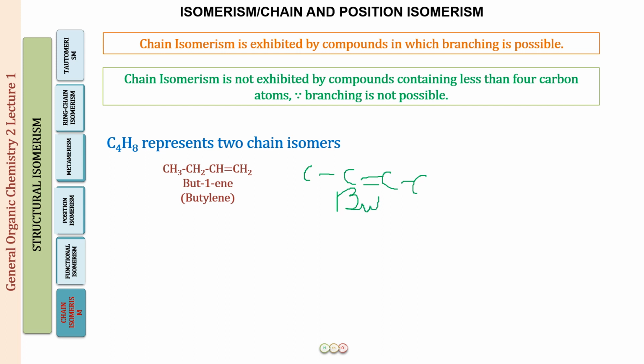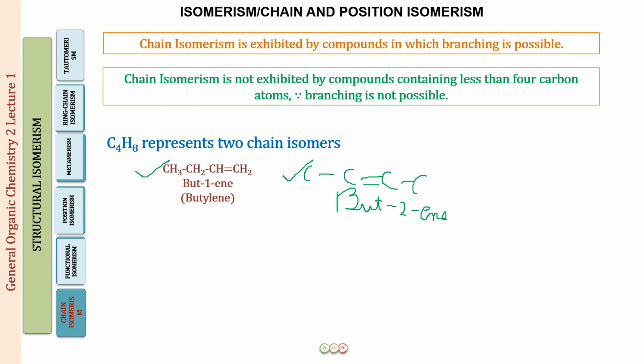But are these two chain isomers? Well, they are not, because both of them have a 4-carbon parent chain. So the length of the longest continuous chain is the same in both compounds, and these two are not chain isomers.